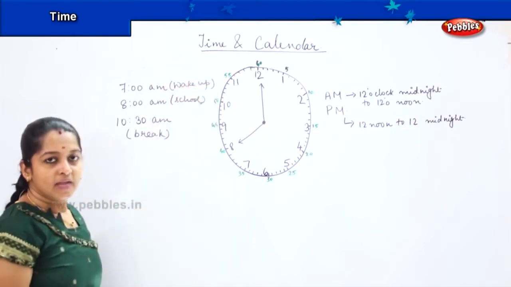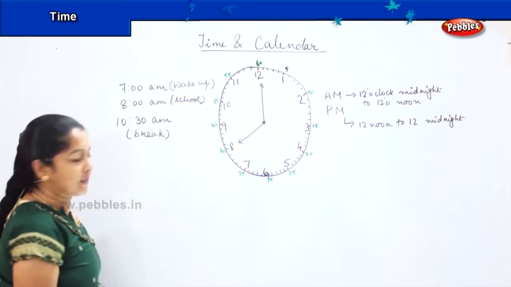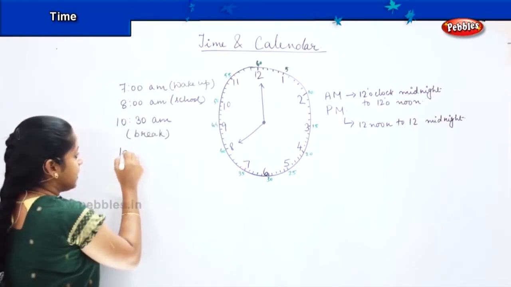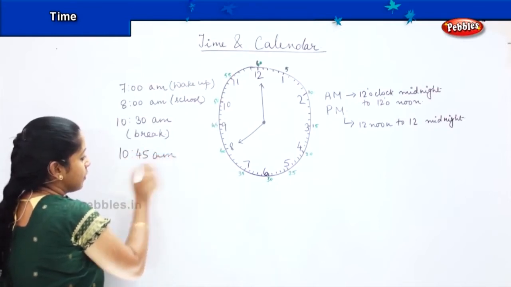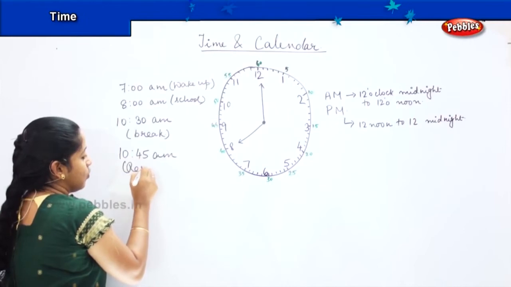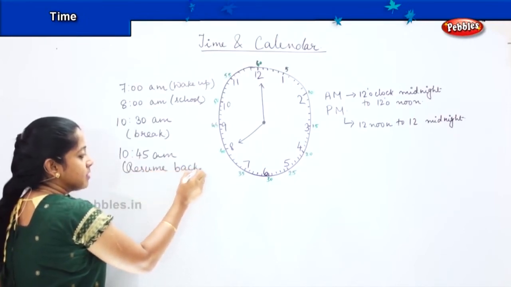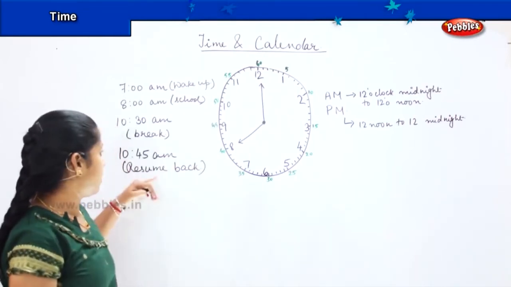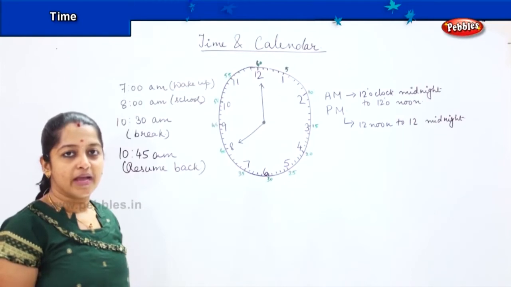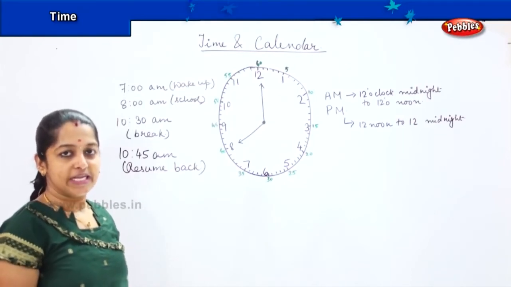After that you will be having your break at 10:30 AM and say 10:45 AM you resume back. What do you mean by resuming back? Resuming back means your normal class starts. By 10:45 your break gets over and you resume back. You start your classes again. It starts with your next period.